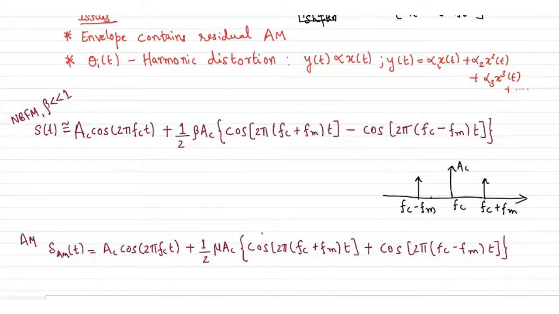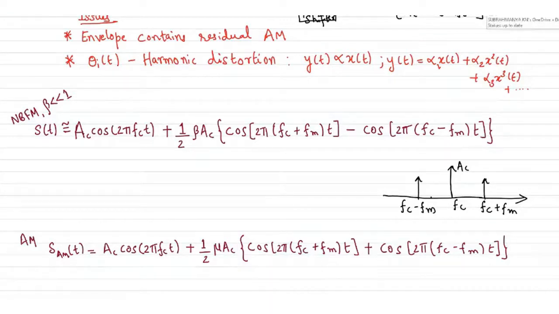Otherwise, if you take an arbitrary value of beta, then we will have completely different terminologies to play with. Any doubt at this point before I move towards an arbitrary value of beta, and hence jump onto the wideband effect?